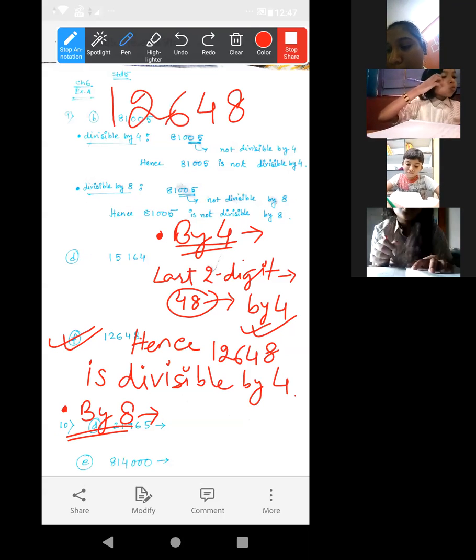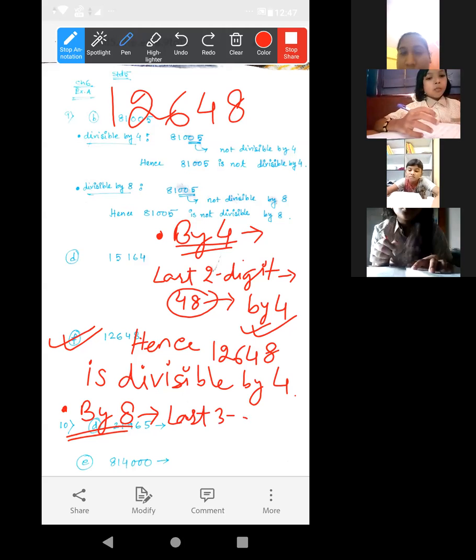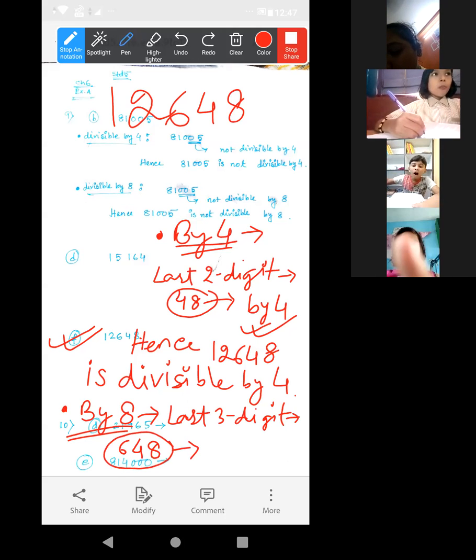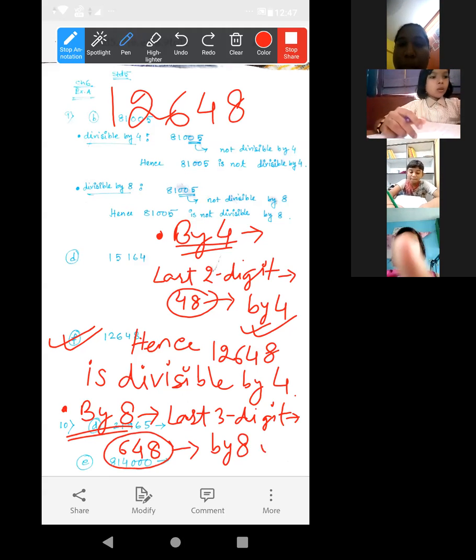Now the last 3 digits we have to check, that is 648. Is this divisible by 8? Yes, ma'am. 8 8s are 64, then 8 1 is 8, right? So it is divisible by 8. So I am putting this tick mark.